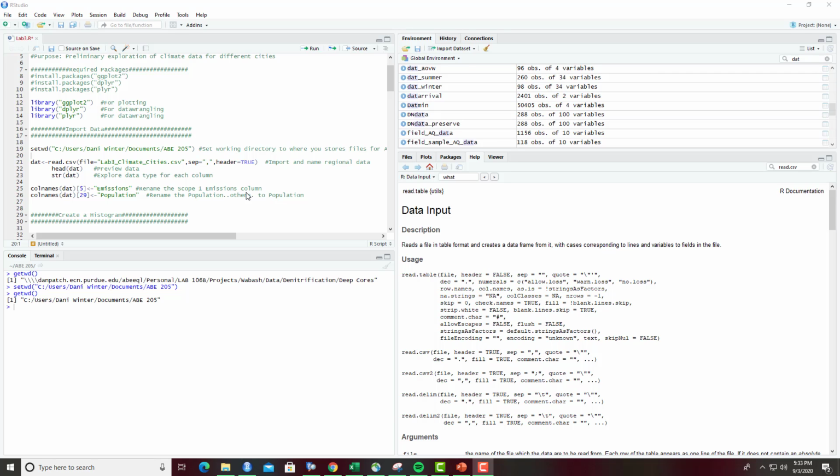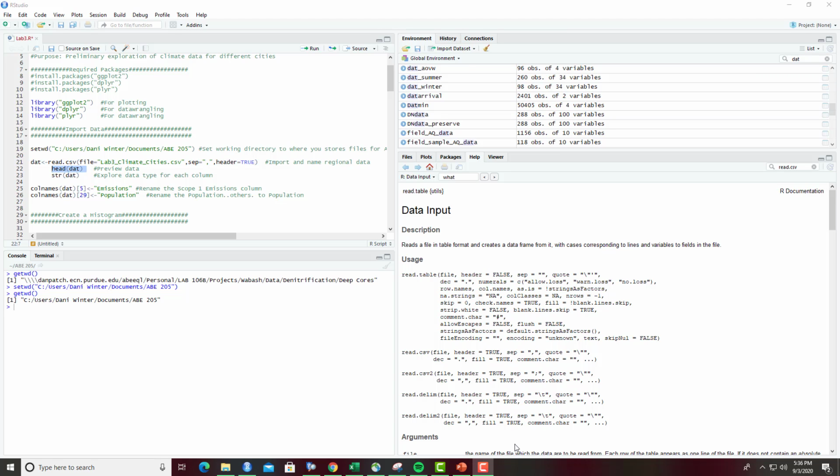If you have a column of numeric values and header equals false in your code, and you really do have a header, then it can alter the way that this column is classified. It will no longer be seen completely as numeric with this one character value at the top. So it's important to make sure that you are recognizing there are headers. You can omit headers from a data set and add them in later, but most of the time, because of data storage practices in our CSV, we tend to already have headers.